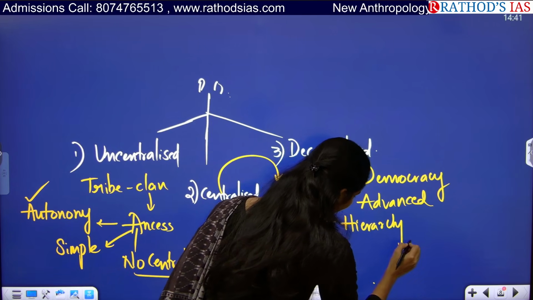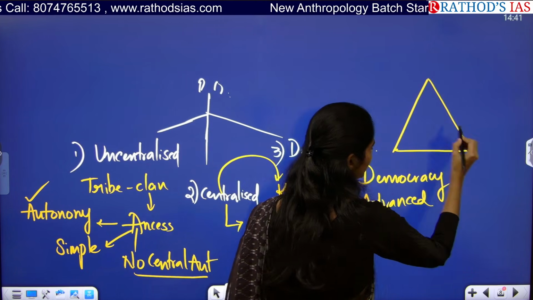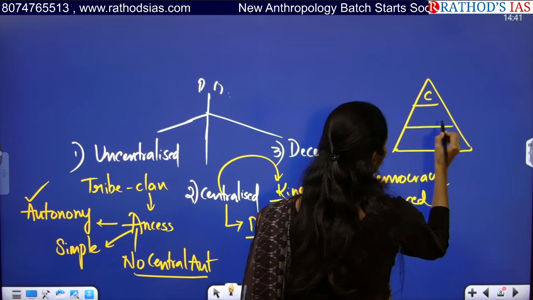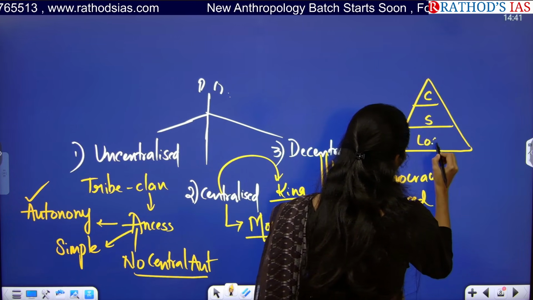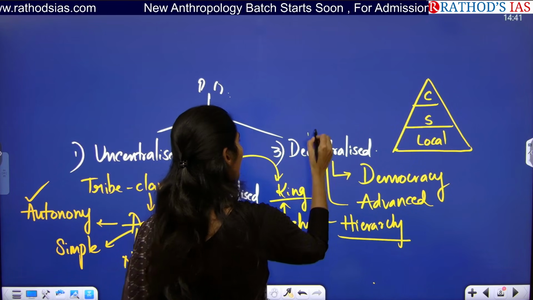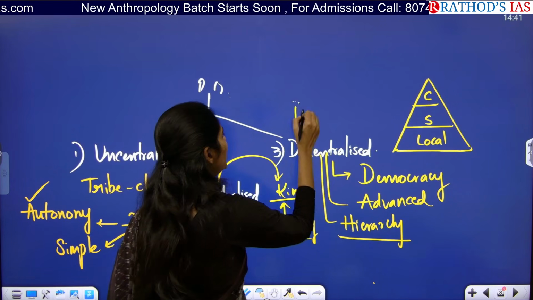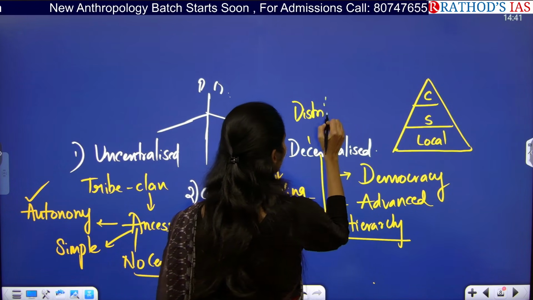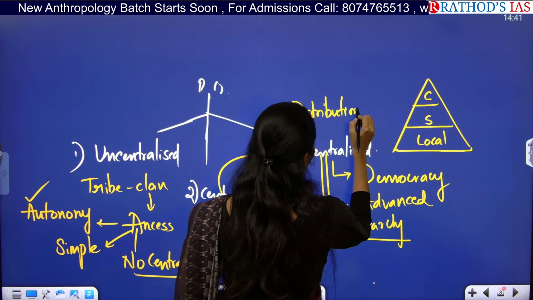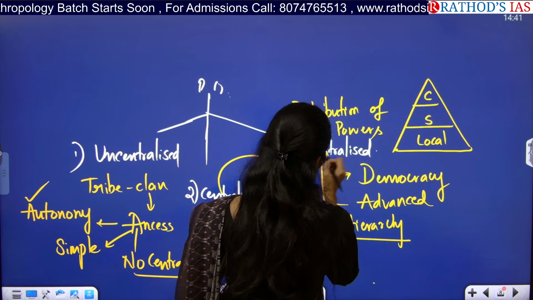For example, if you see the government, we have a three-tier government system, right? We have central government, state government, and local government. So hierarchy is there, and we have authority. There will be only distribution of powers in this decentralized form.